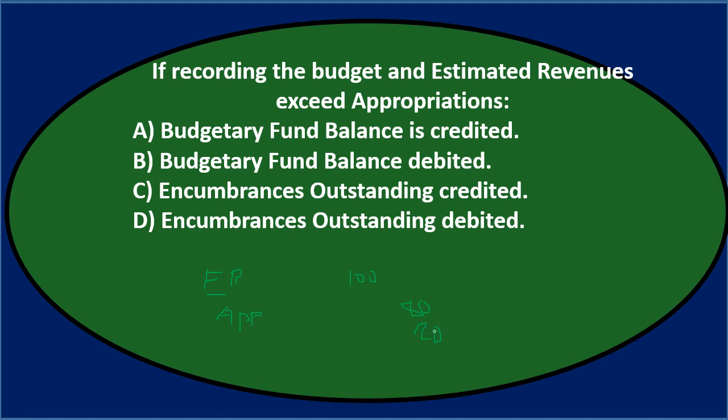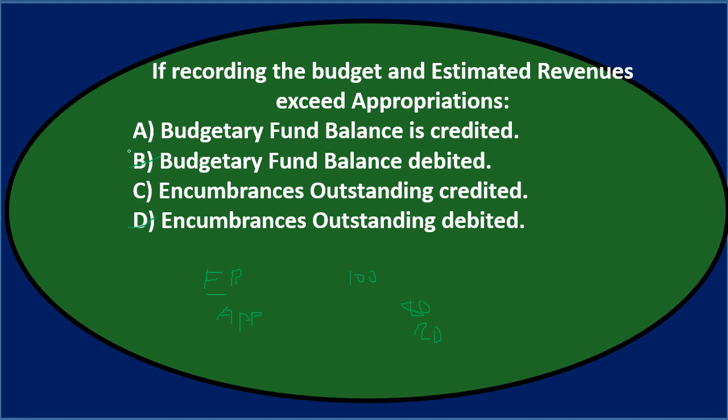So if we look through these, it's not going to be B, because that's a debit, and it's not going to be D, because that's a debit. It's going to be between A and C, which are the two credits. And of the two, is it encumbrances outstanding on the other side, or is it budgetary fund balance? Those are two equity type accounts. The encumbrances, when we record them, that's the next step of recording the appropriations, and it's not used when we first record the budget. The one we're looking for is the budgetary fund balance, which would make sense.